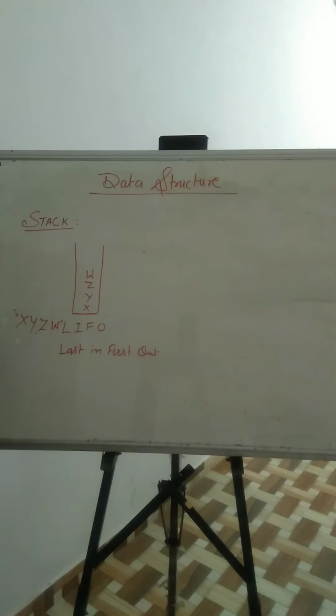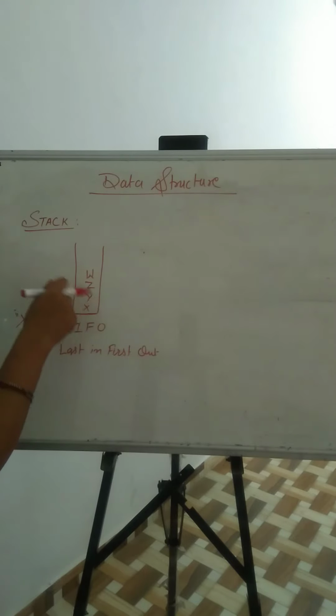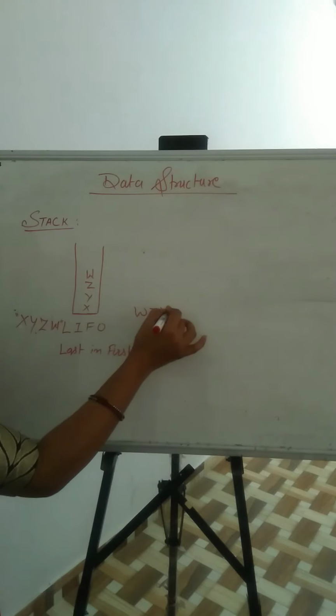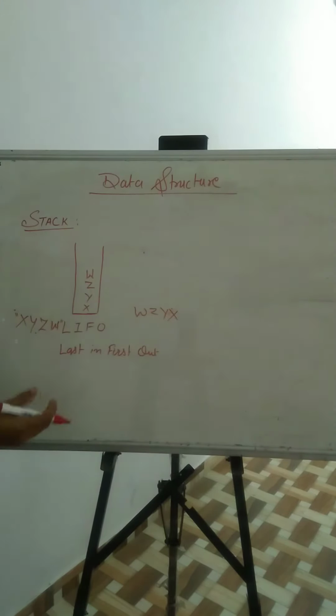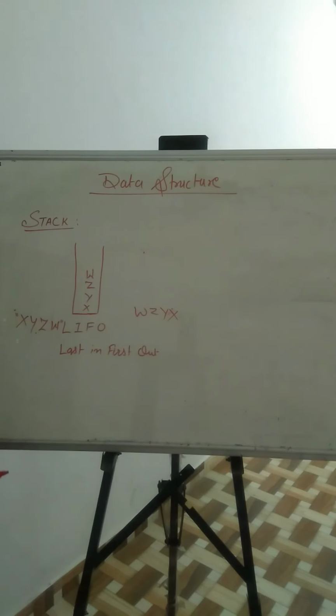So, when you remove these, when you empty your stack, W will come out firstly. Okay. So, you form W, Z, Y, X. Clear? So you form your string in reverse form.